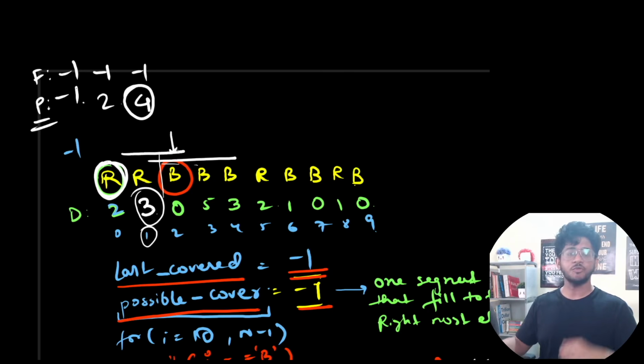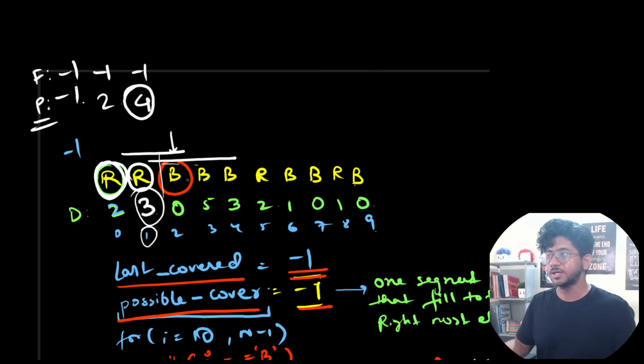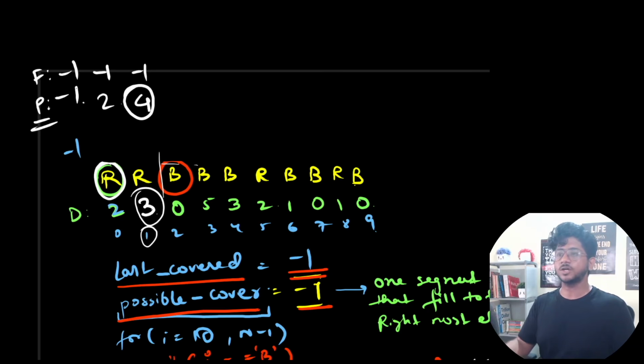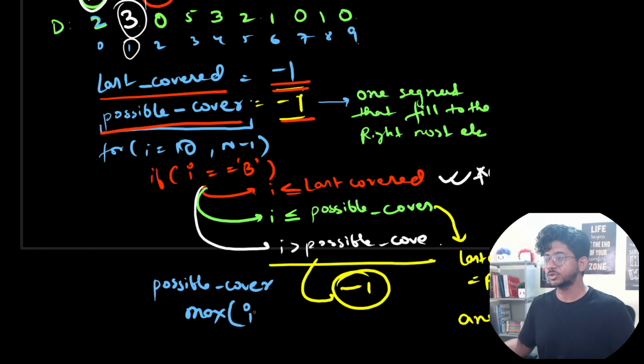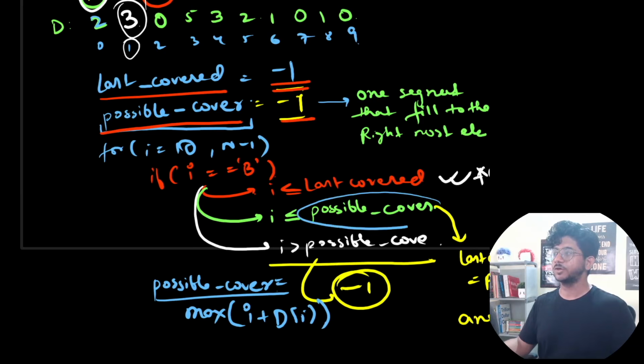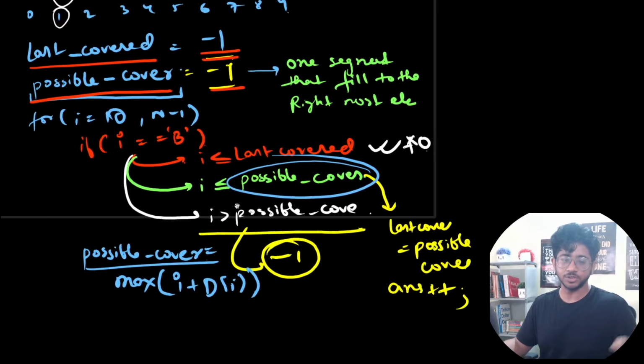So now going forward, if for a particular blue we have to spill an element, we will definitely spill this one, right? The farthest that we can go, because that will be the better choice. And this is a greedy algorithm in this case. So this is what we do for this particular problem. This is the whole algorithm. After we have converted these, if it is a blue, we will process this, and we will do simply possible = max of possible with the farthest that you can do, so i plus d[i]. You can go to this particular index. So i plus d[i] is the new possible coverage using this element too. And whenever it is required, it will be covered over here. So that's the whole idea that you will use for this particular problem.